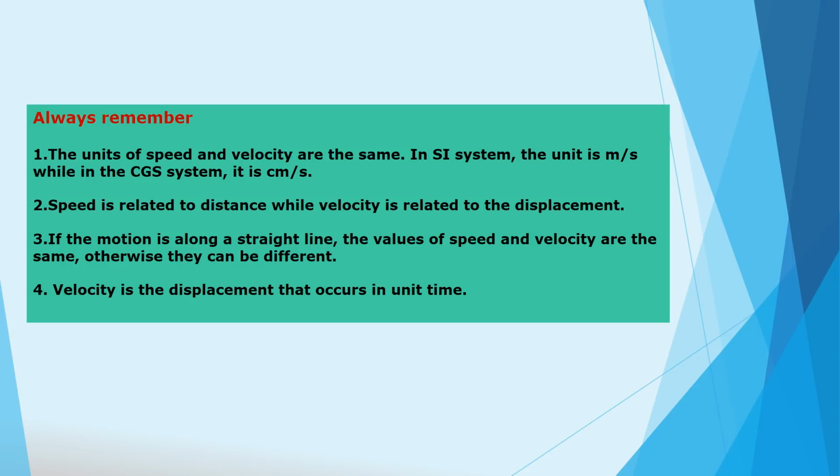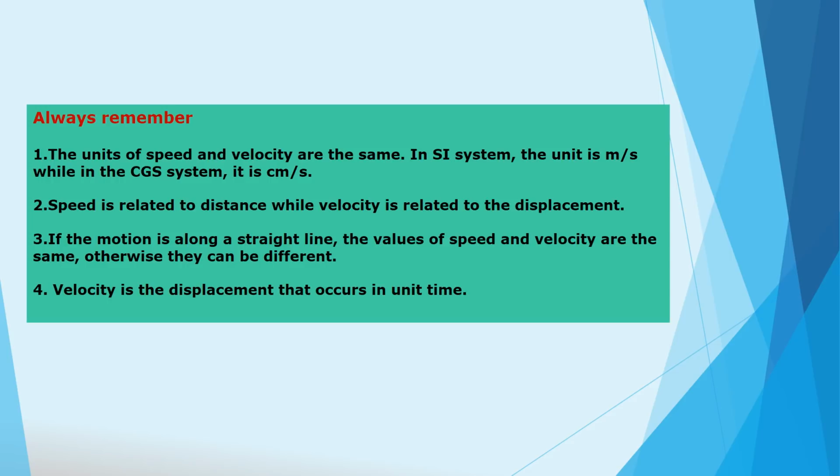Because in case of speed, we are considering distance, and distance we measure in meter or centimeter. And in case of velocity, we are considering displacement. So both units are the same, that is meter and centimeter. And that's why speed and velocity both have the same units.